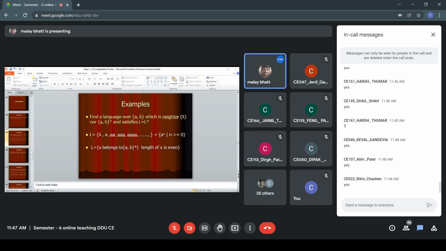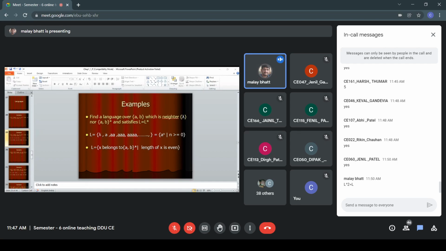You can observe here that L square is equal to L. Similarly, if you find L cube, then also it is equal to L. It has the same elements as the original language. So if you find the union of all these, L star is equal to L union L square union L cube up to L raised to infinity, and it will be the same as the original language L. So it is an infinite language for which L is equal to L star.